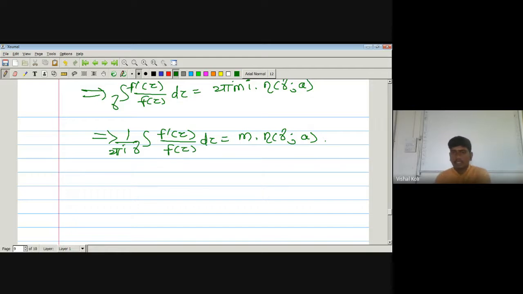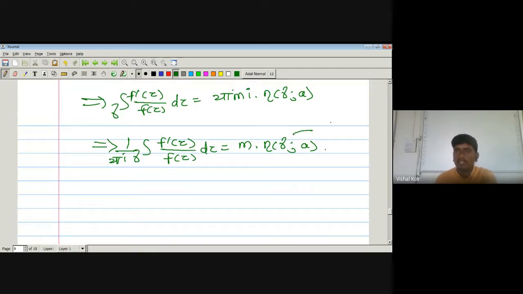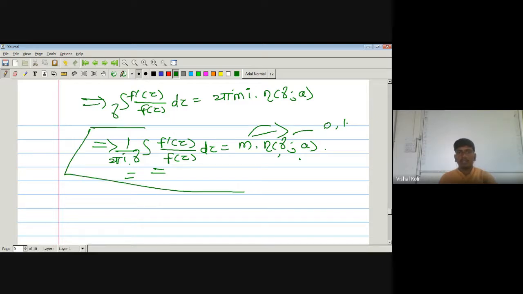Now this has only two possibilities, either it is 0 or 1. If it is 0, then the integral value of this one is again 0, and if this is 1, then the multiplicity of the given a is nothing but the integral value of this one. So this is for a single root with multiplicity. If we have only one root having some multiplicity, then 1 upon 2 pi i times the integral over the curve gamma of f dash of z upon f of z dz is nothing but this one.